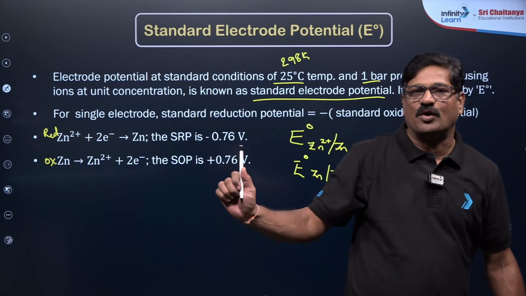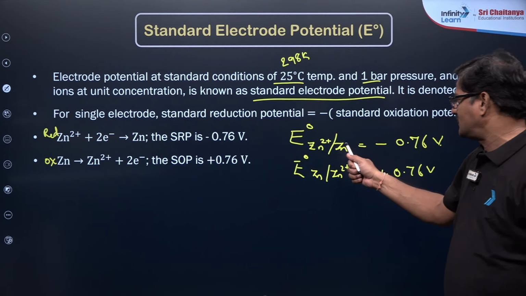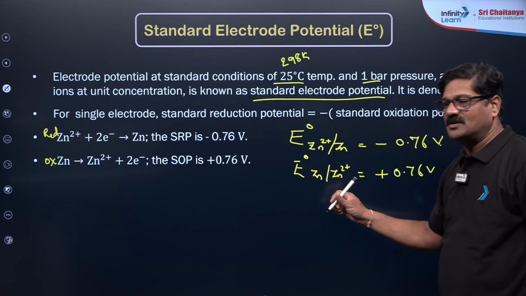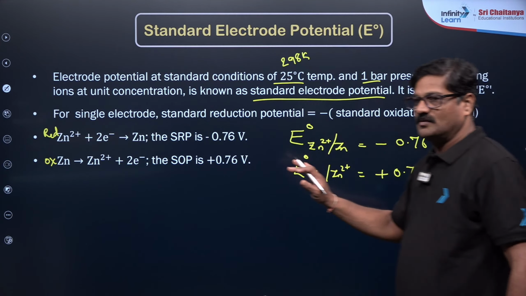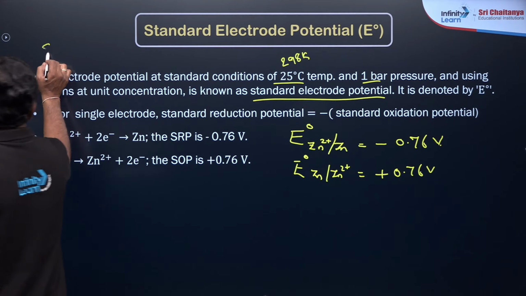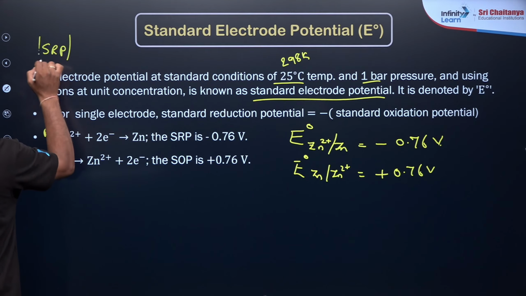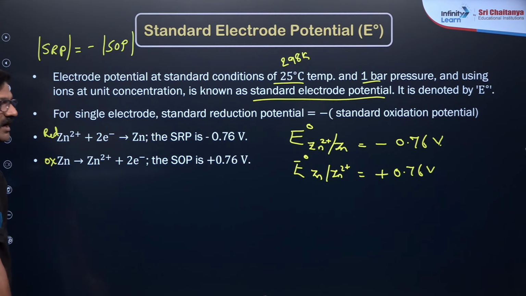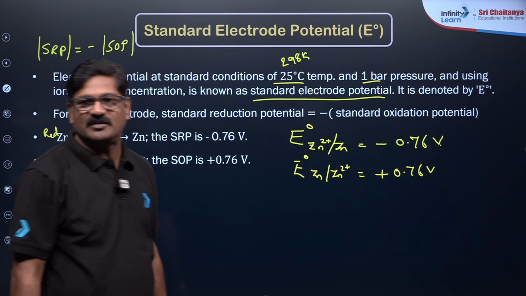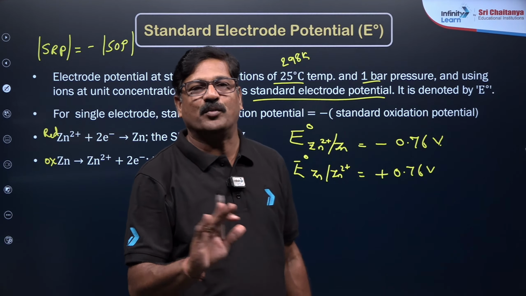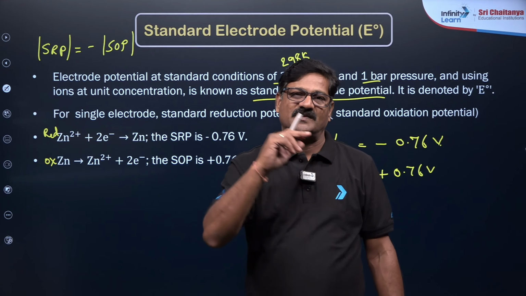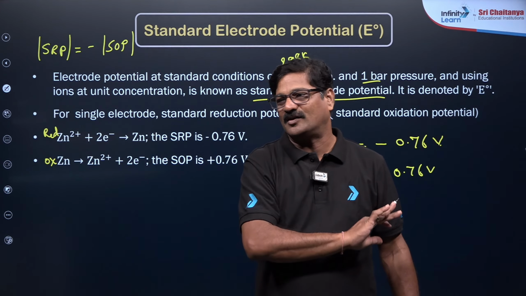The magnitude of the SRP value, standard reduction potential, and the SOP value, standard oxidation potential, is the same. Just the sign is opposite. If it is negative, it is going to be positive; if it is positive, it is going to be negative.